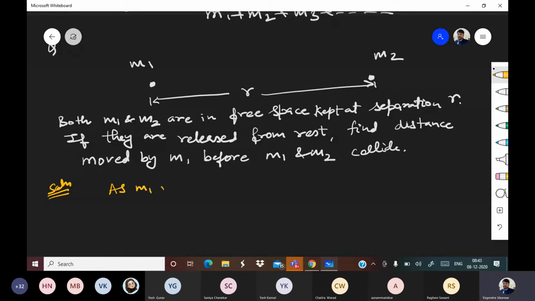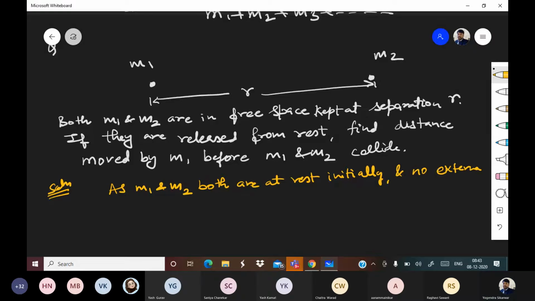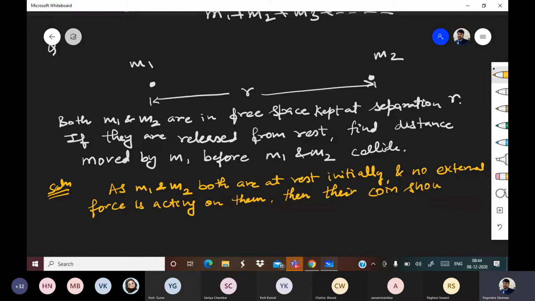As M1 and M2 both are at rest initially, and no external force is acting on them, their center of mass should remain stationary.